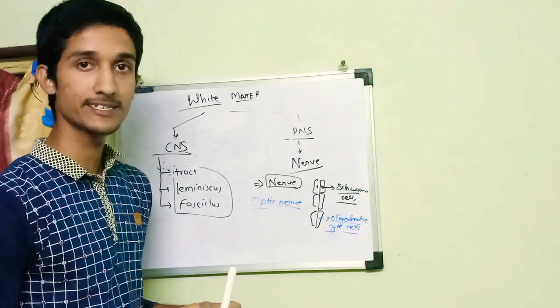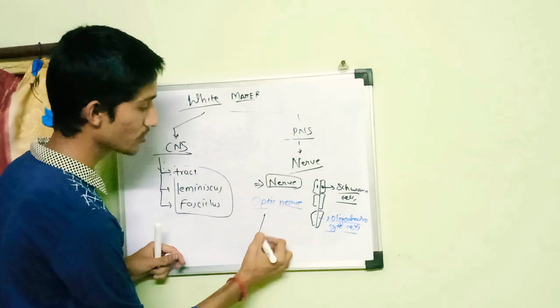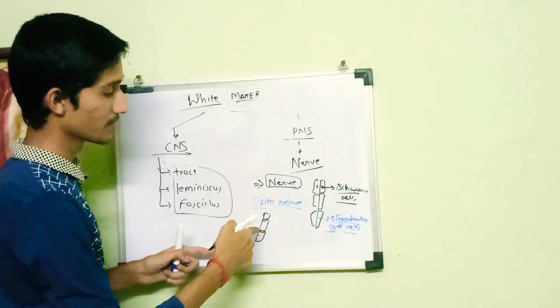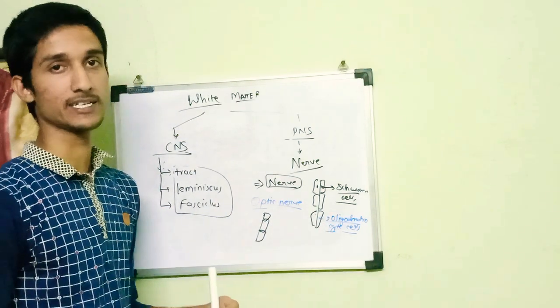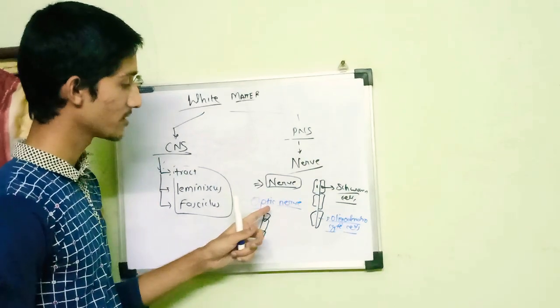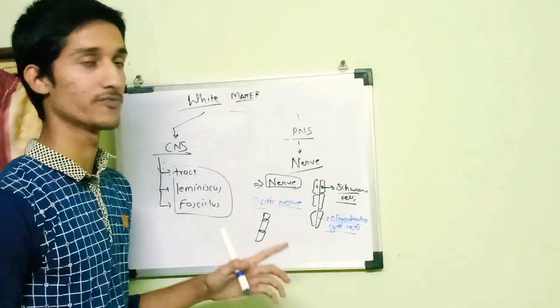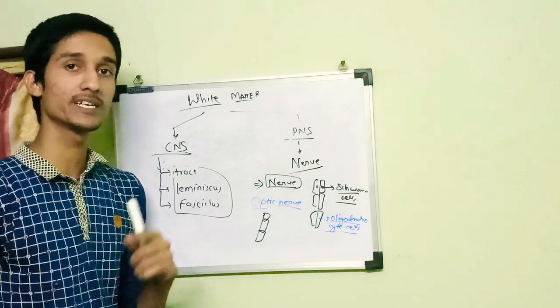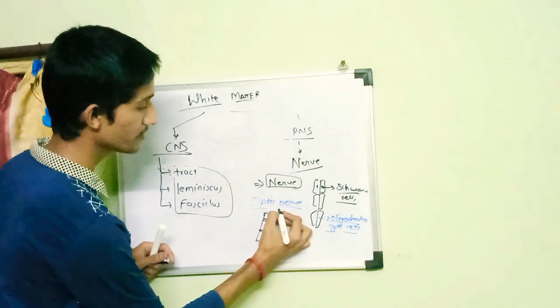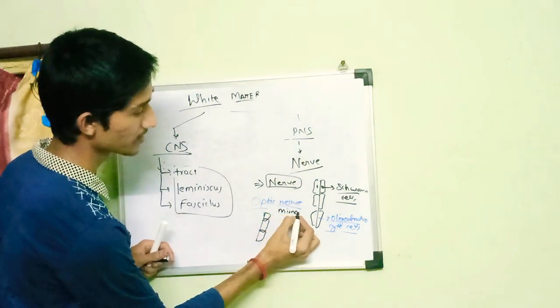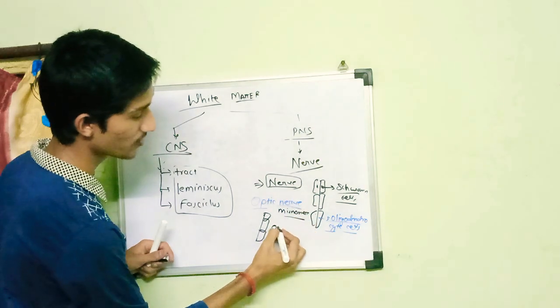Why do we say it is a tract? Because its axons are myelinated by oligodendrocyte cells. Therefore, it is not good to say optic nerve. It is a misnomer. It should be called optic tract.